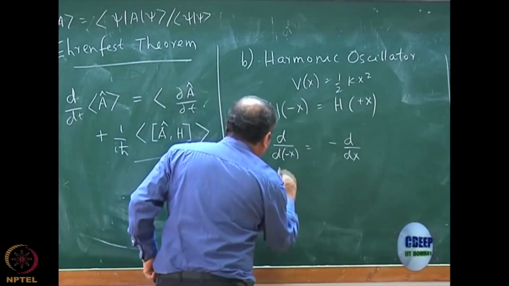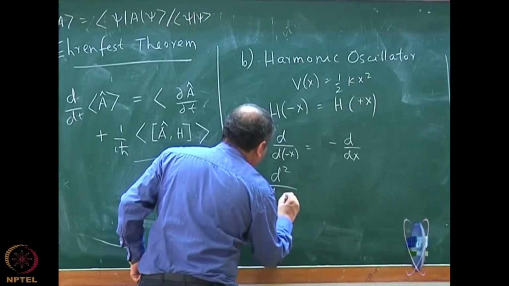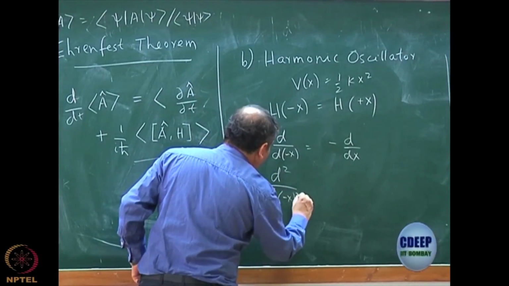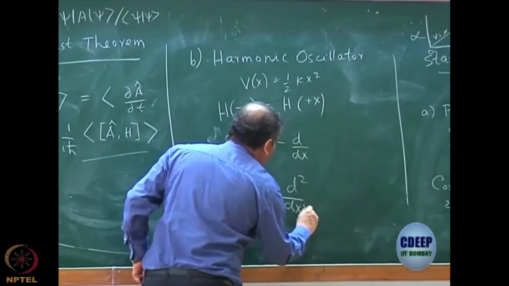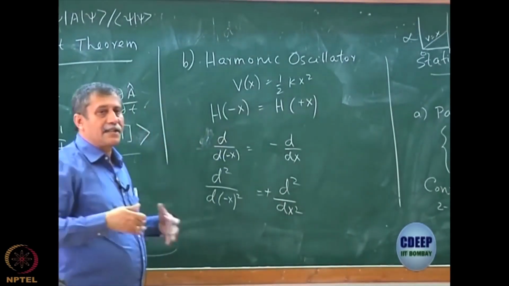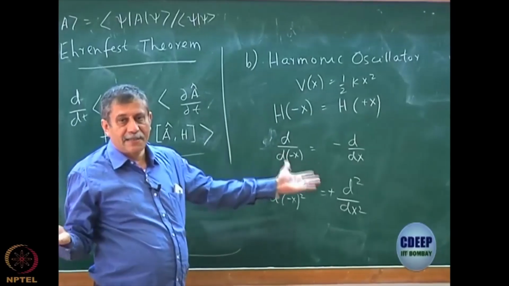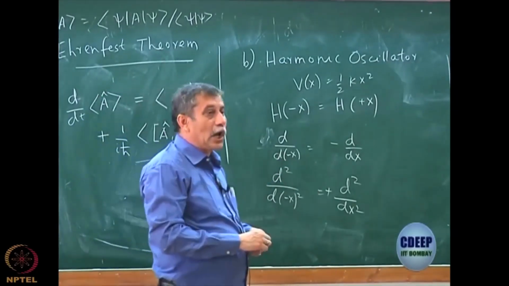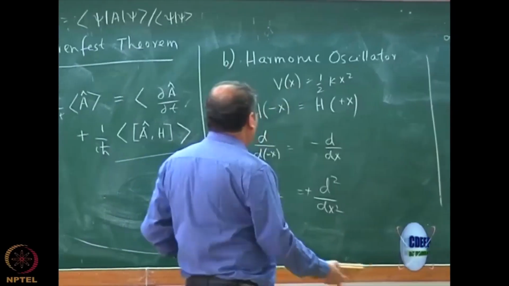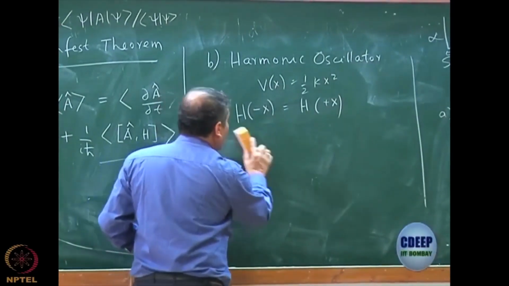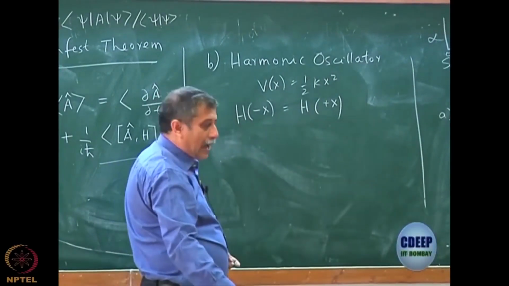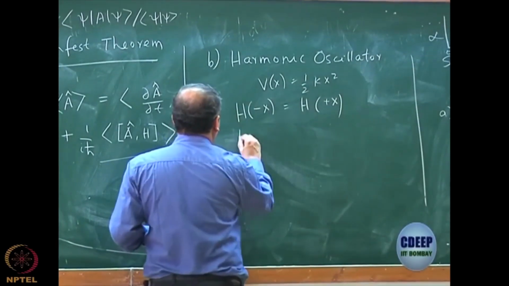So same way, if I do d2 d of minus x square, it is same as d2 dx2. In this case, it is plus, exactly like minus minus becomes plus. So it's exactly the same reason. So the kinetic energy is always an even operator. The potential being an even operator ensures that the Hamiltonian is even, and this is exactly what is called parity invariance.